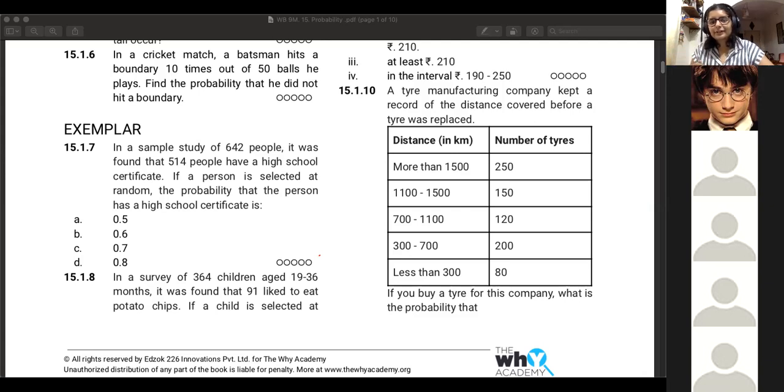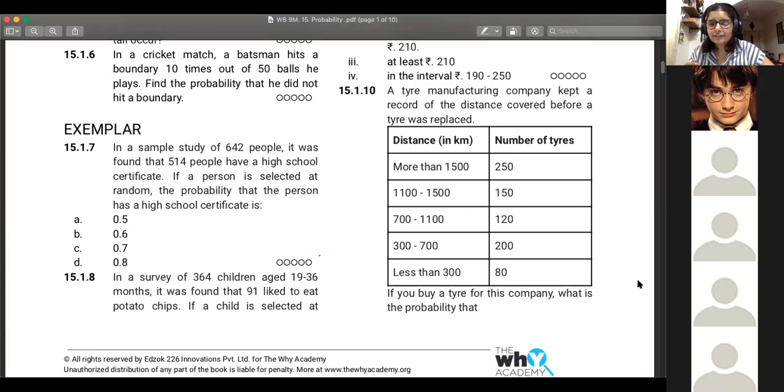So Hani's got it already. Nobody else has solved it yet. 514 upon 642. See, especially whenever you come across an MCQ, you can kind of figure it out, like 514 and 642.